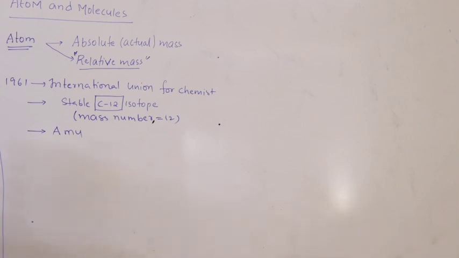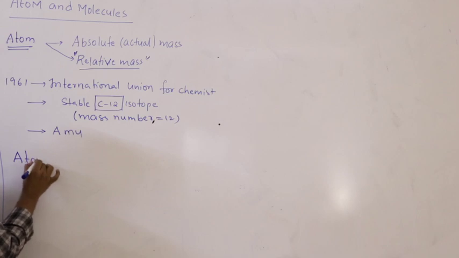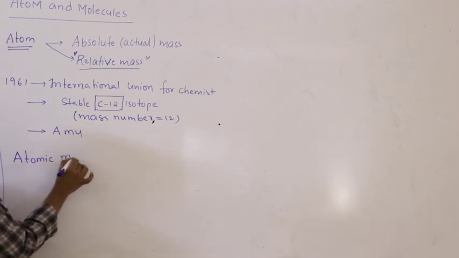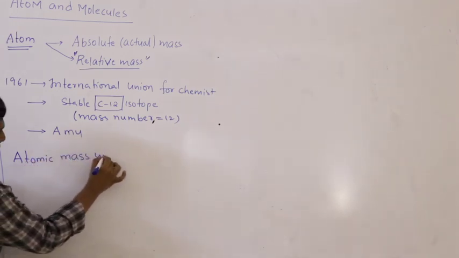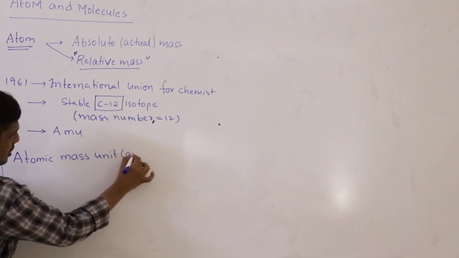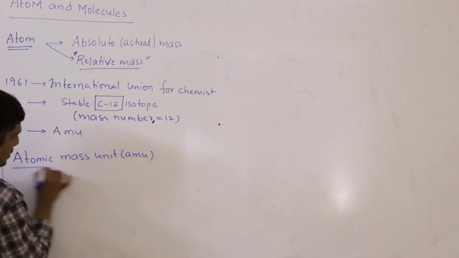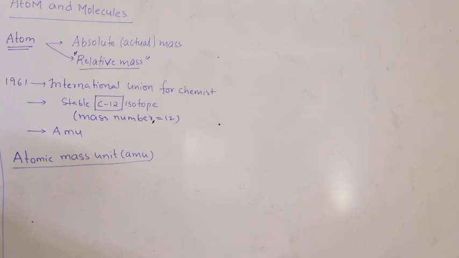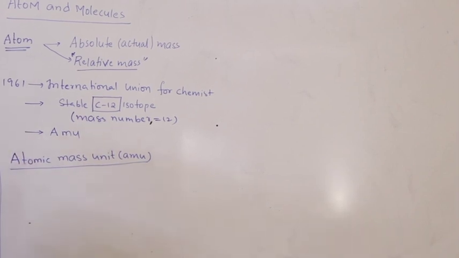So the next question is, what is AMU? AMU is atomic mass unit. This is selected to express the relative mass of an element with respect to C12 isotope.